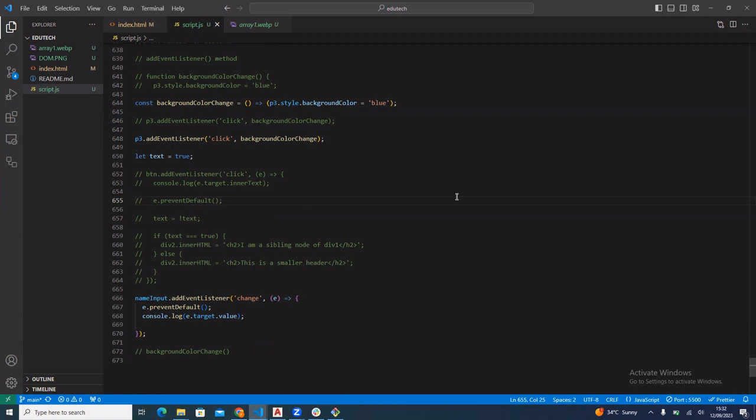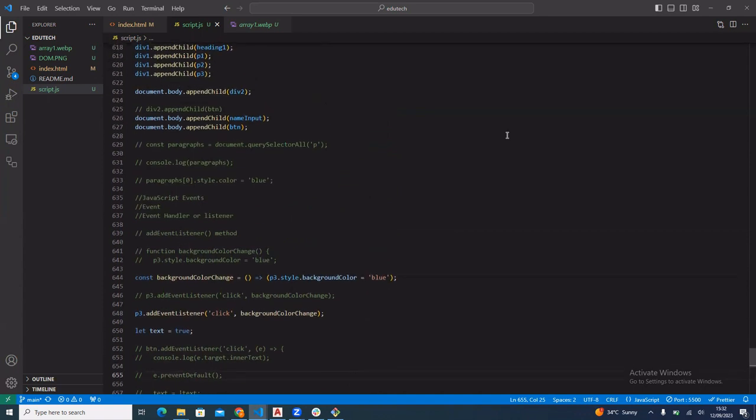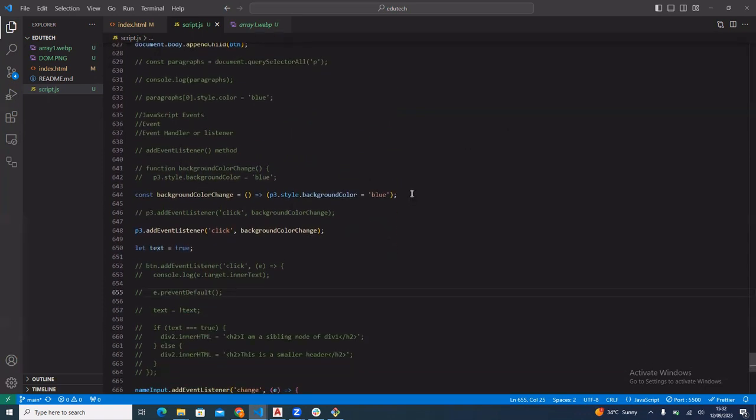Thanks. What I had wanted us to look at is how to click and change.